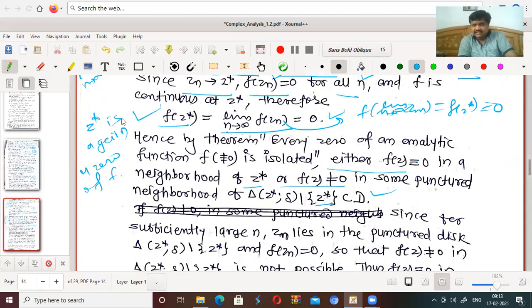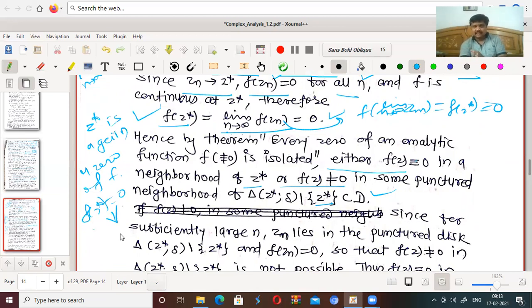Now if z star is a zero of f, then it should be isolated. That is, the zero of f at z star is isolated.